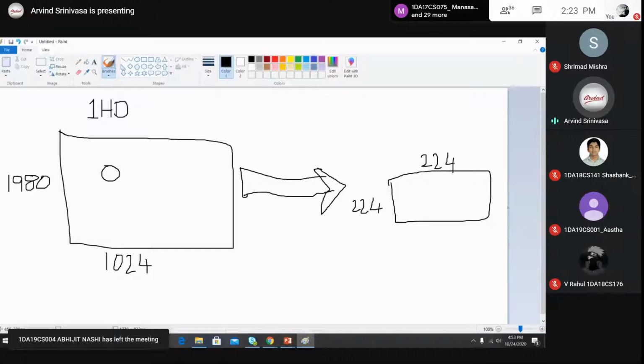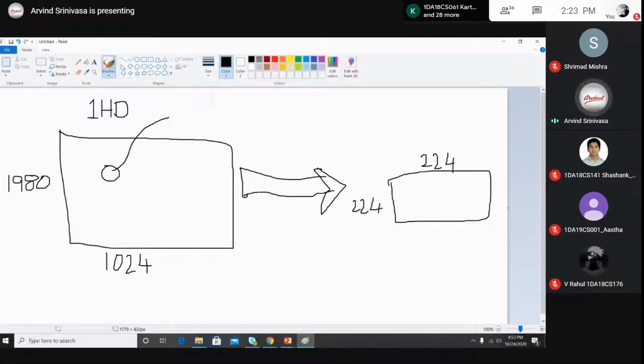This ball might be like 10 by 10. So what will happen if you reduce 1980 to 224? How much dimension would we have reduced? Nearly 1/10, right?